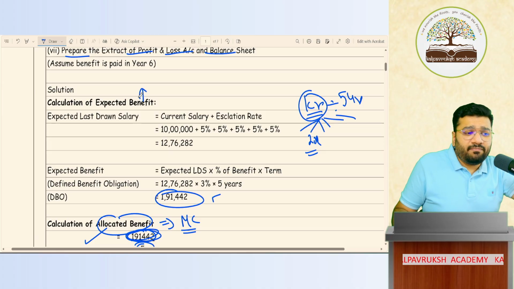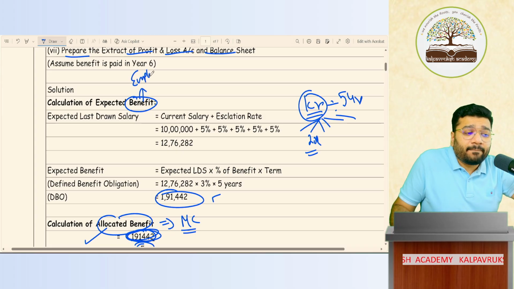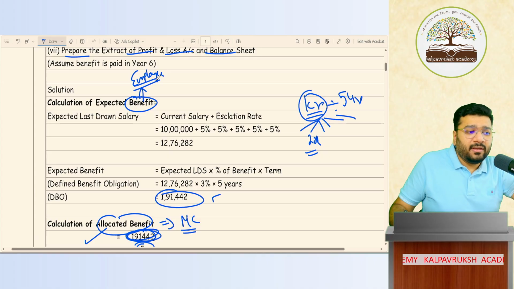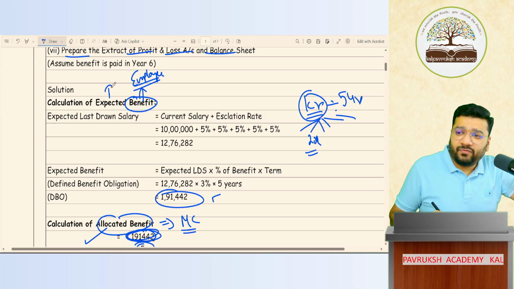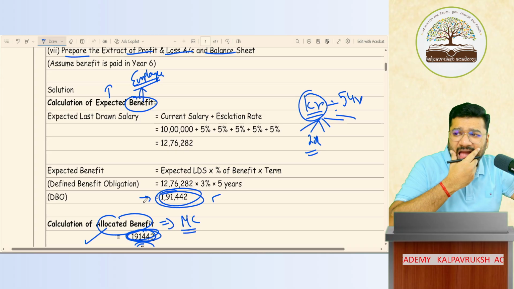AS 15ல benefit அப்படினா which benefit are we talking about? We are talking about employee benefit. Okay, well, benefit na employee benefit. Expected means what? Current or future? Future. So future benefit is how much? Future employee benefit is how much? This 191,442. இதான் கேட்டிருக்கீங்களா நீங்க?